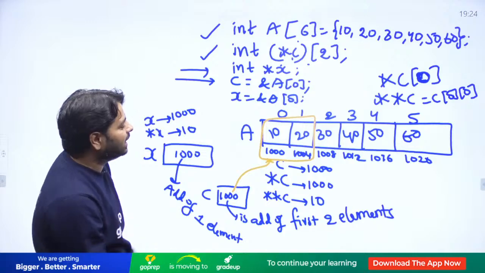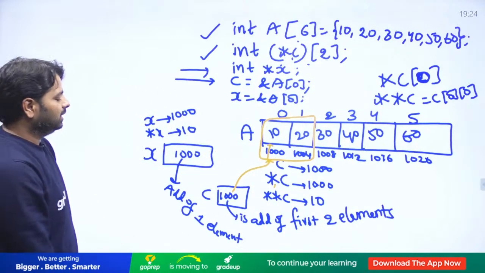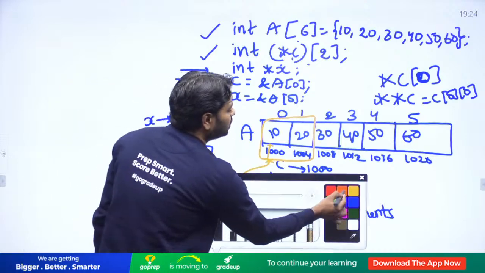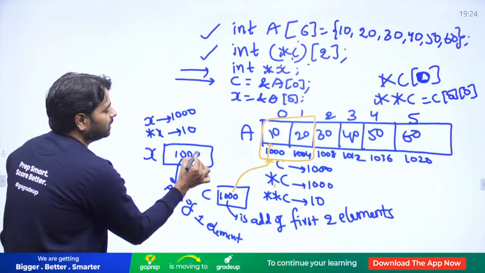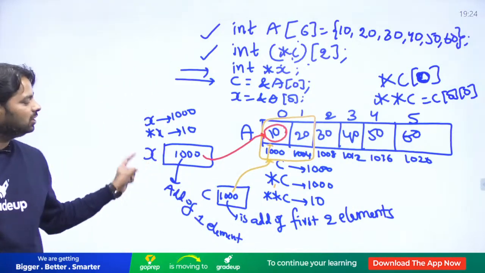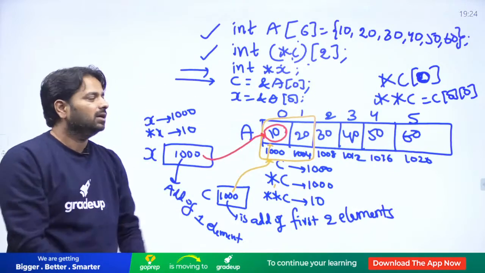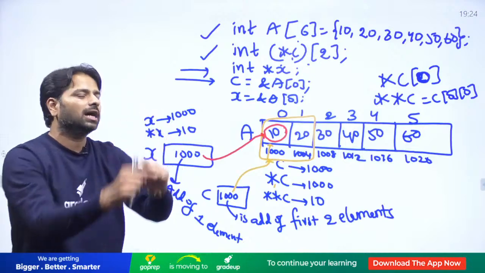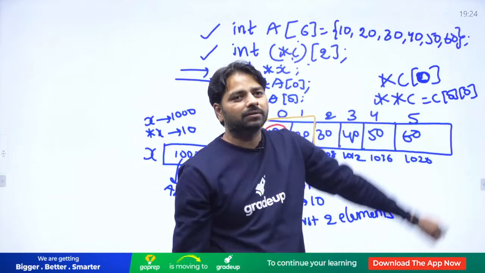If you want to access the 10, you need one more star here. Did you see that? But when you go with this star, this 1000, it assumes it's directly pointing to 1 element. Look at the difference between C and x. C assumes I am pointing to 2 elements. If you want 1 element, you need one more star. That is the reason you need to have the 2 stars to access the element.